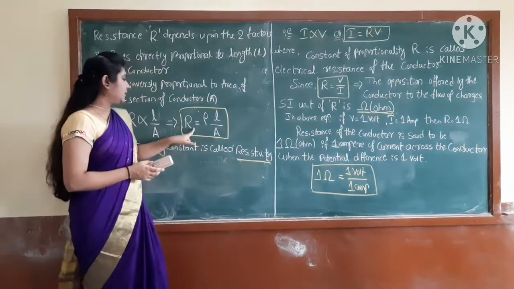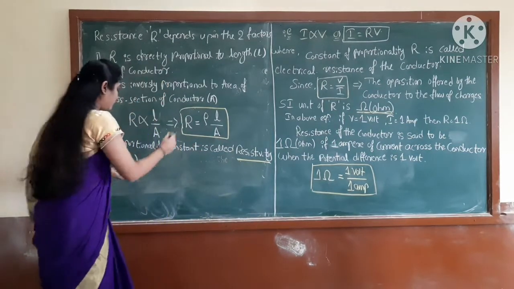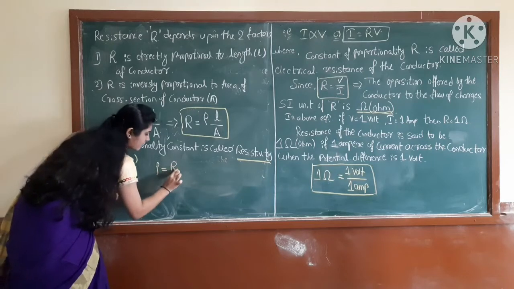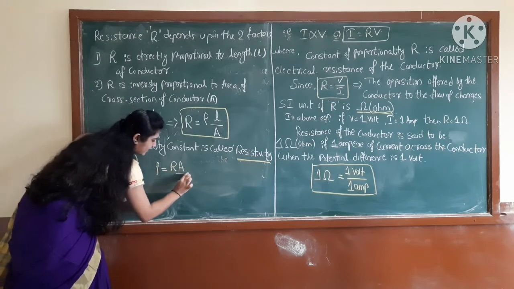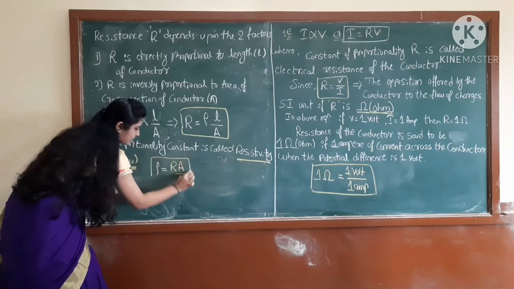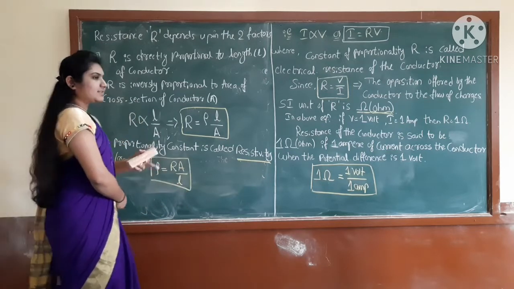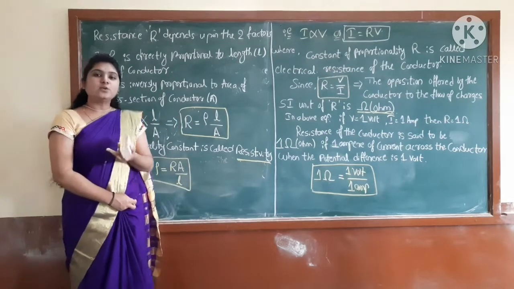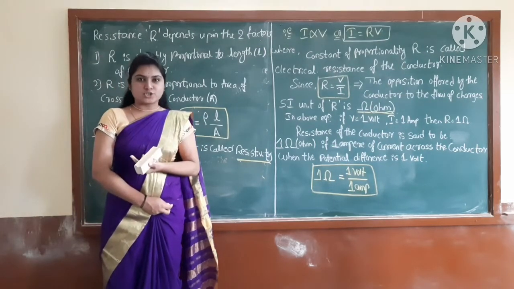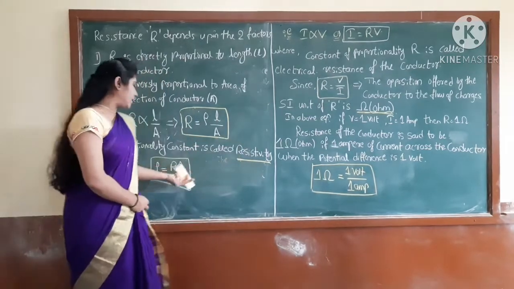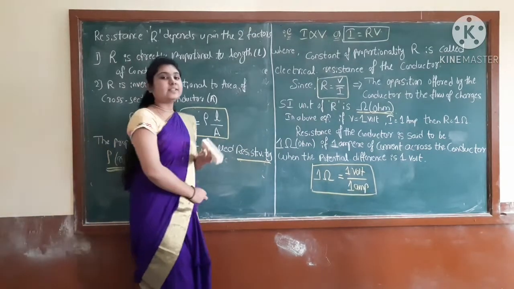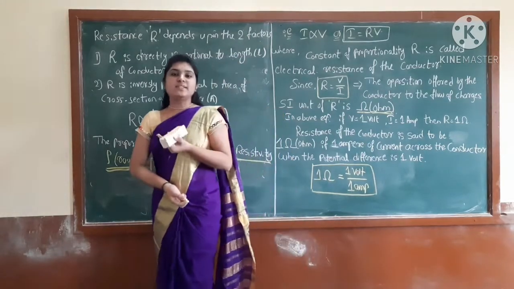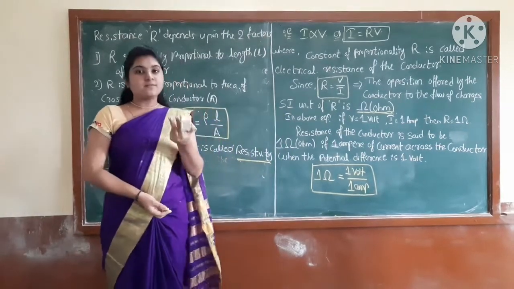So we can write resistivity is equal to R A divided by L. Yes, this we can call the resistivity, and it is different for different materials because it depends upon the temperature and other factors.